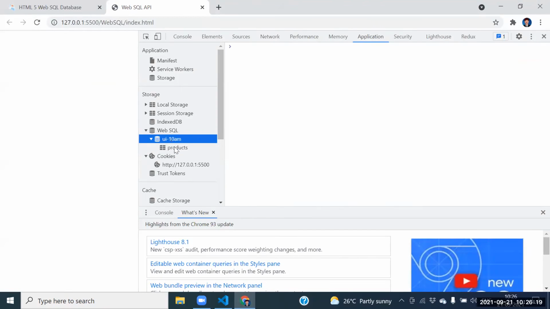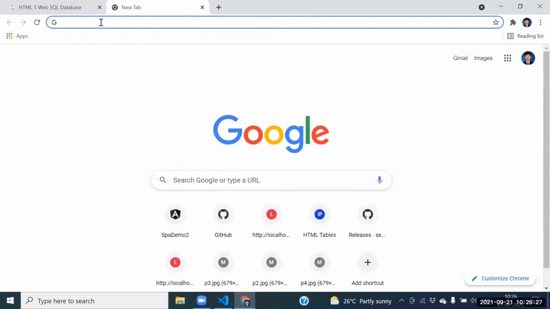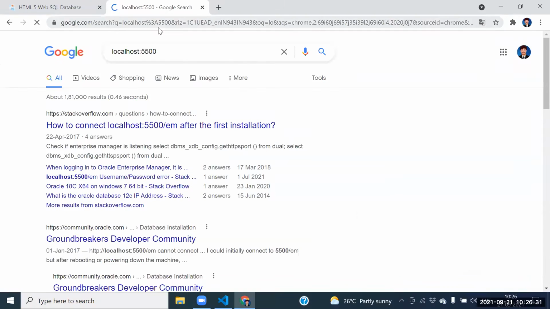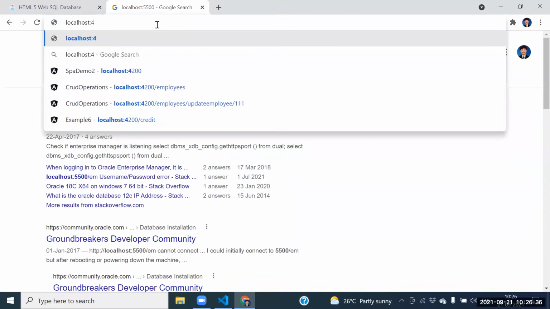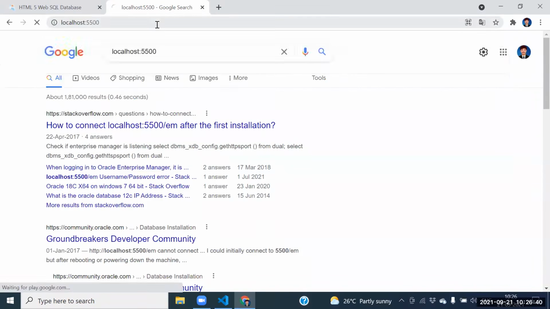No, we are not getting it. Let me reload it in the browser. We need to reload it once again. Localhost colon 5500. What is the port number? The port number is 5500. Localhost colon 5500.